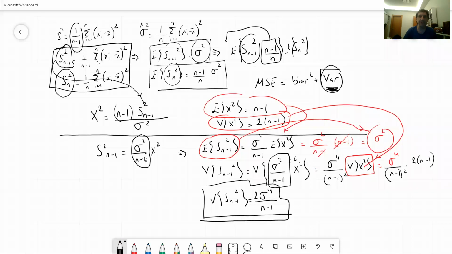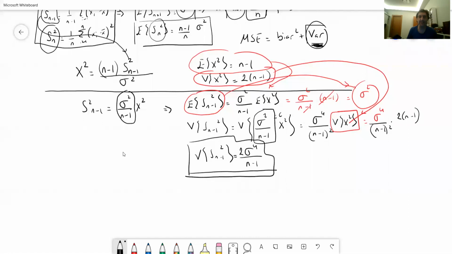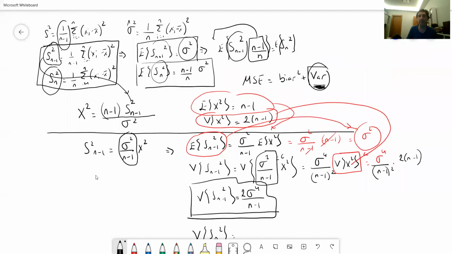Now we are going to do the very same thing for the other estimator, Sn squared. So the variance of Sn squared is going to be equal to, note that we have already derived the relation between those two here in this part.